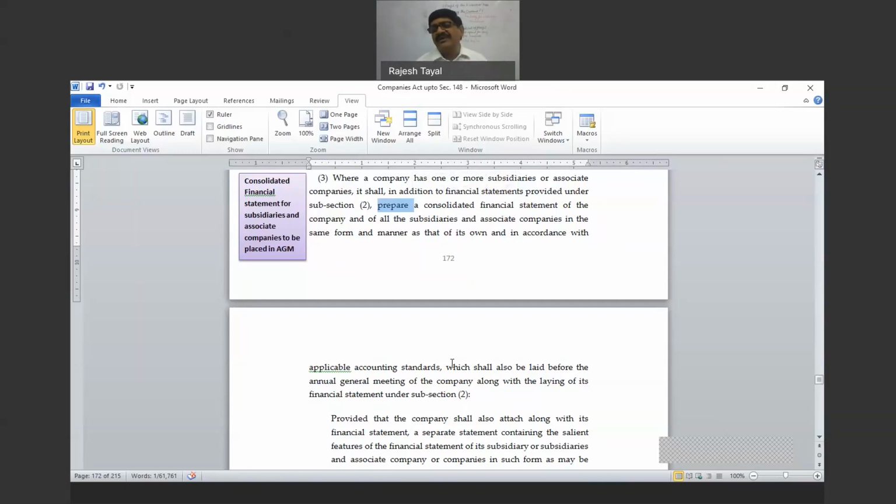So a lot of duplication in this process. Simply, they could have said that all the provisions applicable to financial statements are equally applicable to consolidated financial statements also. Matter ends. It means accounting standards required, true and fair view required, placing before the AGM required, filing required. Automatically everything becomes applicable. Why explain it again and again? Rather, this creates more confusion.